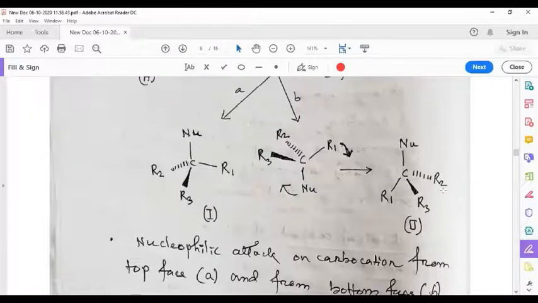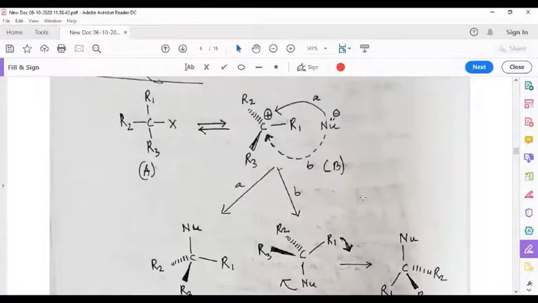So we see that we can get structures 1 and 2, and 1 and 2 structures are mirror images of each other, but they do not superimpose over each other. And these two structures 1 and 2 form in equal amount.